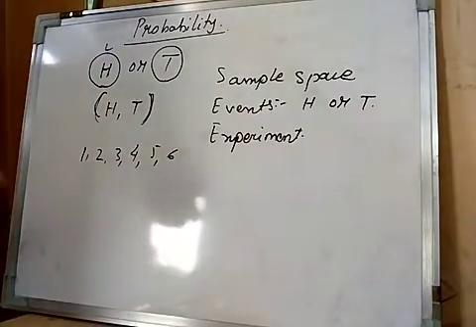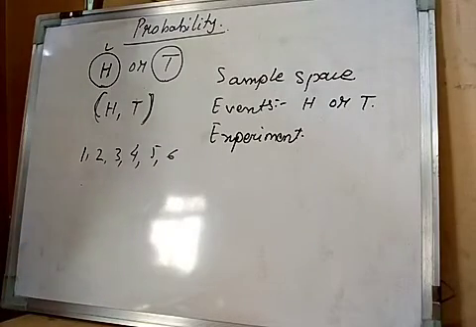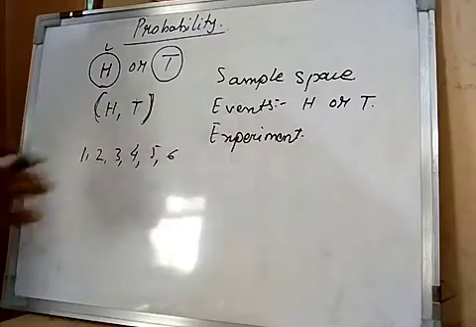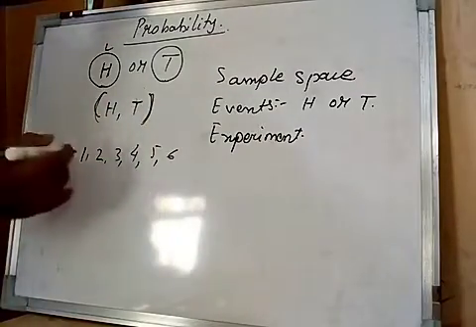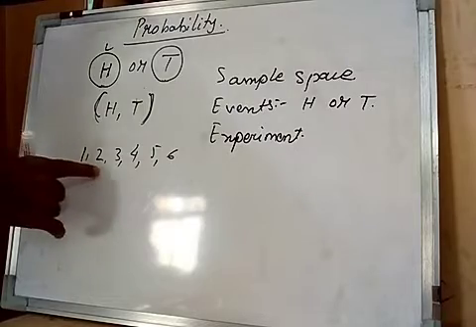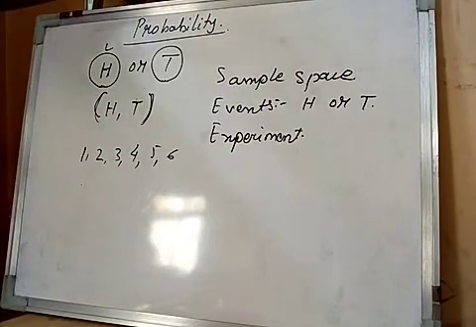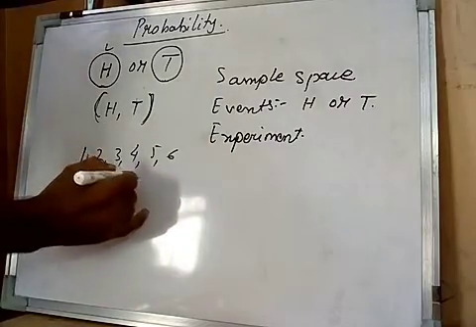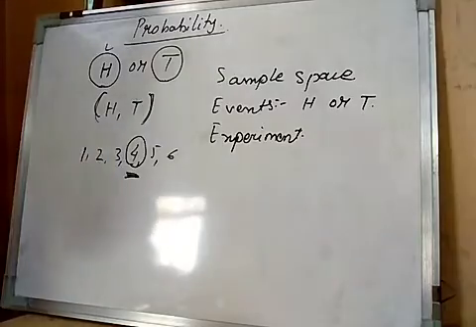I will ask, while throwing the die, may I get 7? No, 7 is not there on the die. So 7 is not an event of this experiment. So in this experiment, when a die is thrown, each face or each result is called one event. Suppose I want 4. So 4 will be my favorite event because I want that.